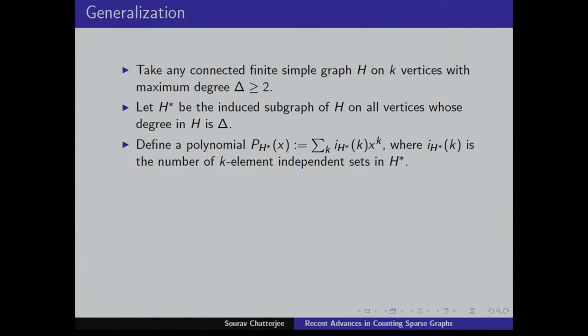And for instance, if H is C4, then the largest size of an independent set is 2, so it's a degree 2 polynomial. It's just a quadratic, x goes up to x squared. So it's a low degree polynomial depending on the small graph H. And then you consider the number of homomorphisms of H into G and P, which just means the following.